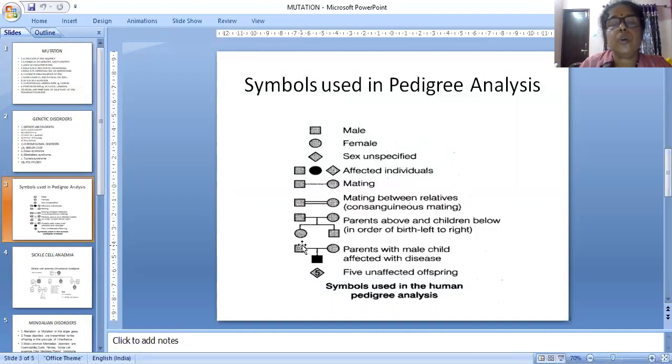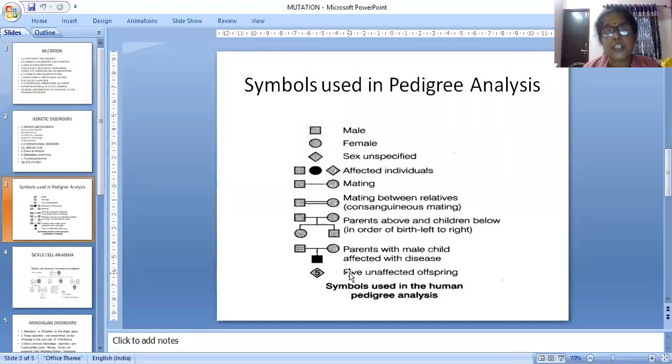And here also are parents with a male child, and the male child is affected with the disease. Only one child is affected. The five unaffected offspring are shown by this one. So students, in this session we have discussed two topics only, mutation and pedigree analysis.